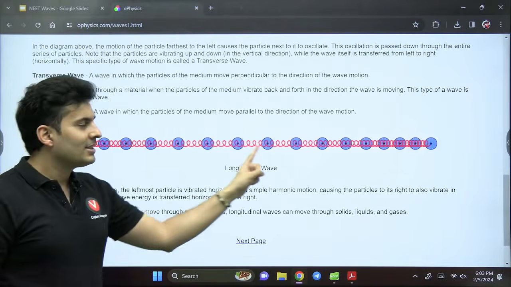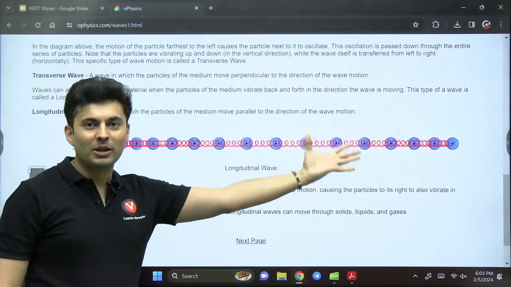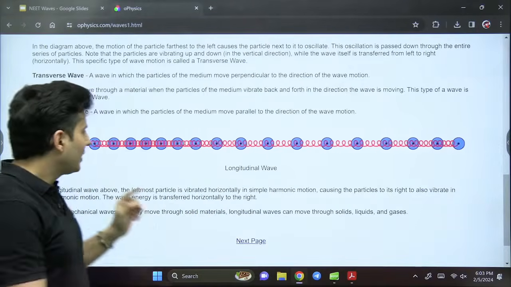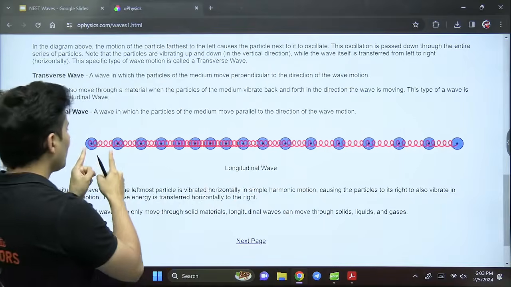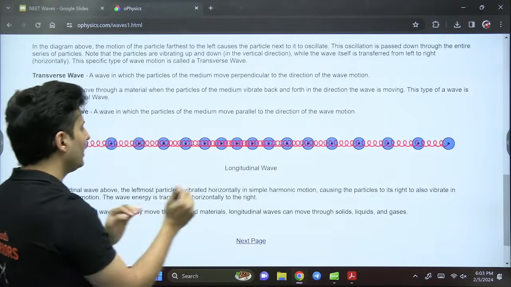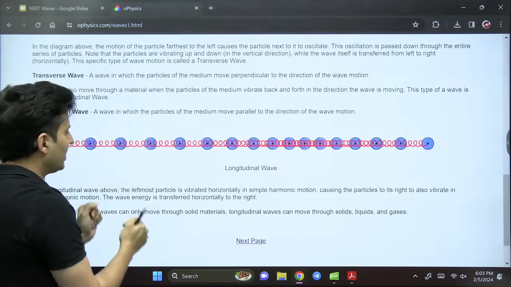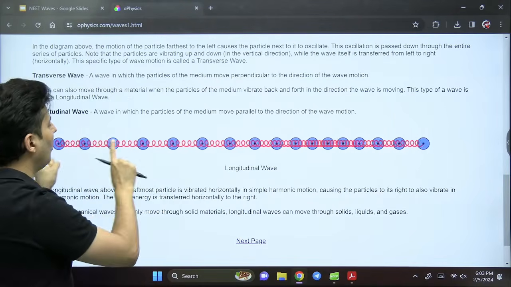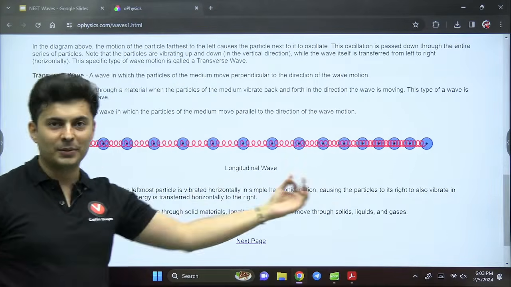Do you see that there is some kind of disturbance which is going from one side to the other? Look at this, compression is going like this. You can see rarefaction is going like this. Compression means they are compressed. That part is called compression. Rarefaction means it is elongated. That elongation is traveling. That is rarefaction.